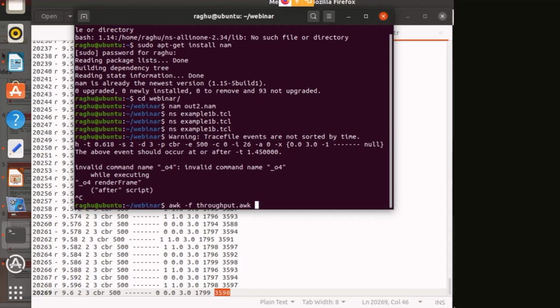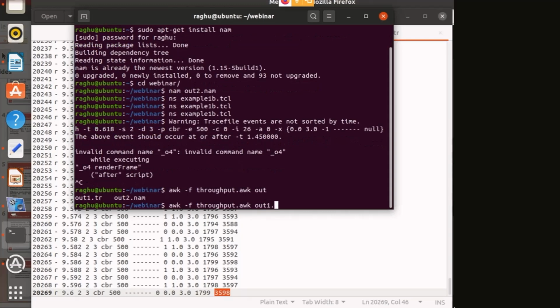Space, then the name of the trace file. What is the name of the trace file? out1.tr. So this is the command that I am writing: AWK -f throughput.awk space out1.tr. This is the AWK file name and this is the trace file name.